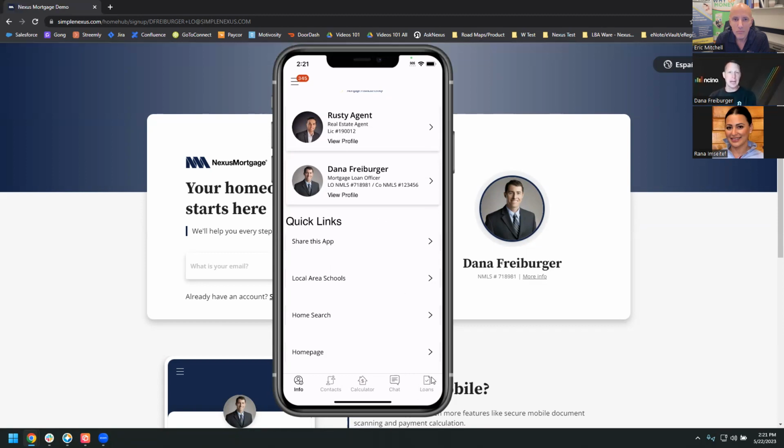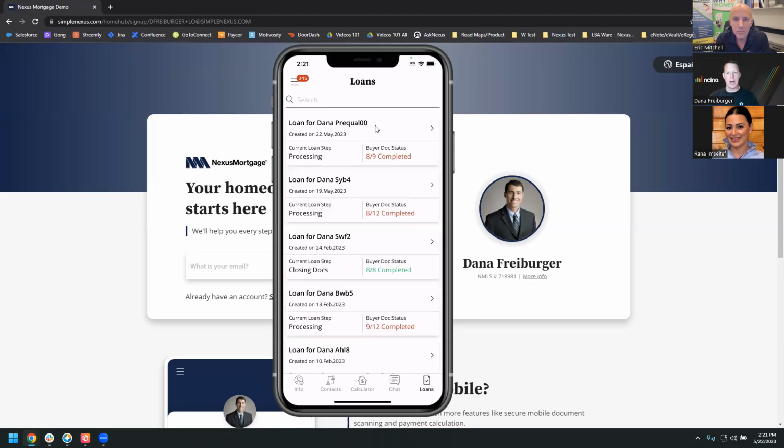But now you're going to see that loan come in and that application get created. And likewise, that real estate agent will have access to that loan as well. Now, we will never expose any personal information to the real estate agent: social security numbers, documentation, income. Any personal information will not be allowed to be seen by the real estate agent. The real estate agent will just see very high level stuff that's important to them to do their job.